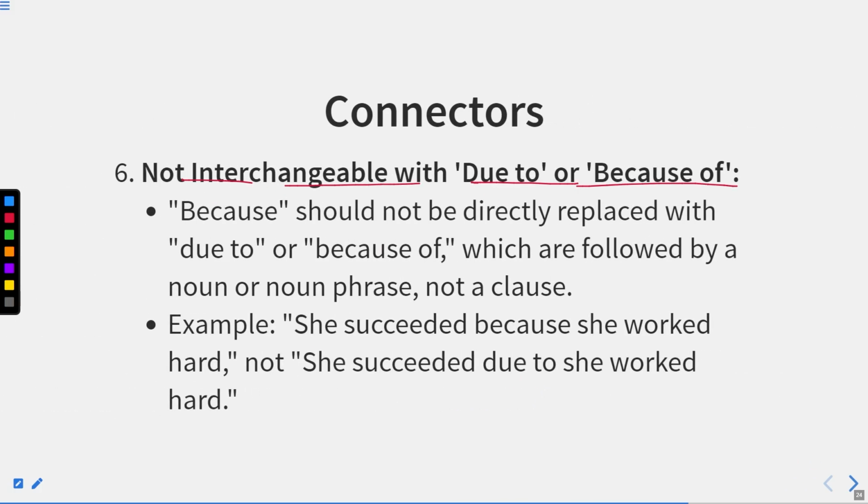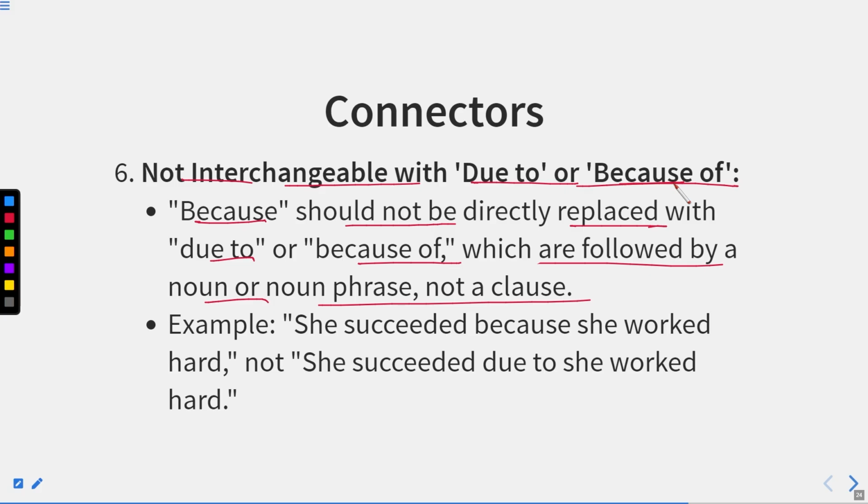Not interchangeable with due to or because of. Because should not be directly replaced with due to or because of, which are followed by a noun or noun phrase, not a clause. Due to and because of are prepositions, so we cannot use because in place of them.